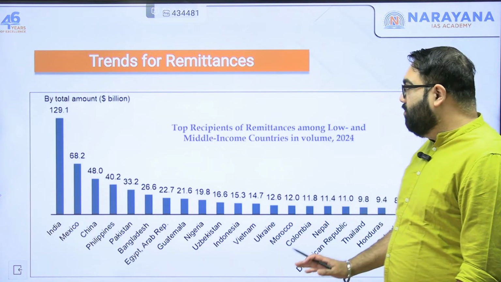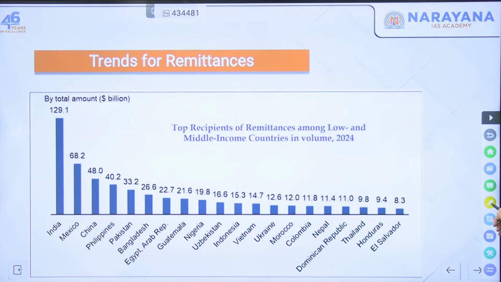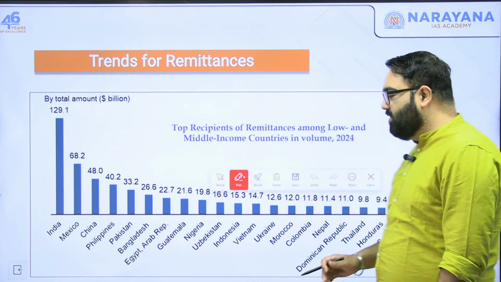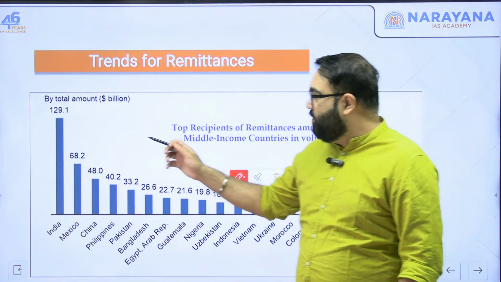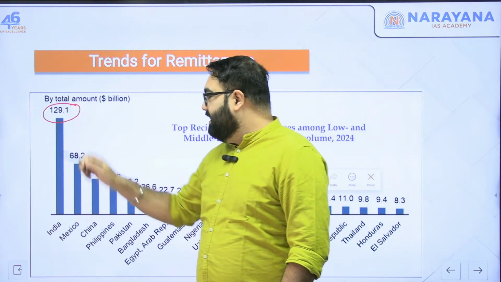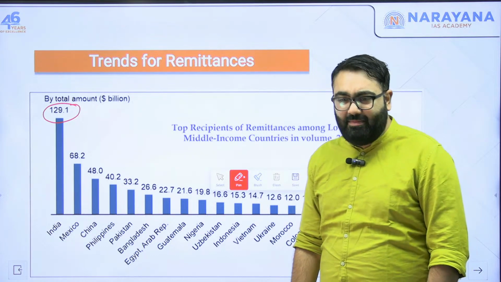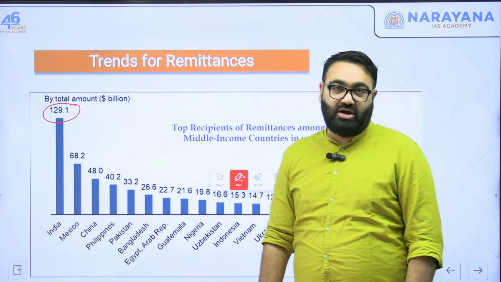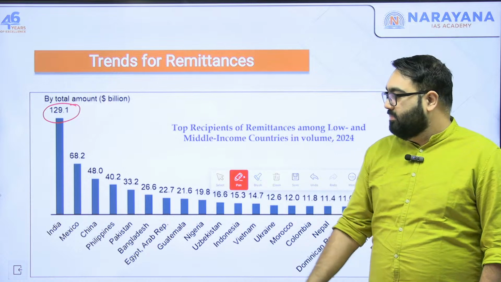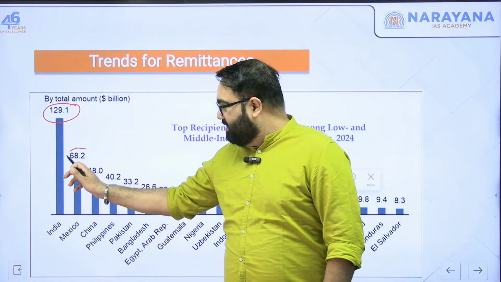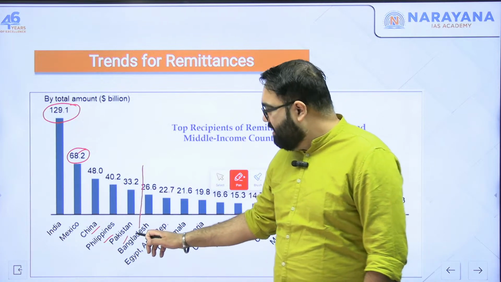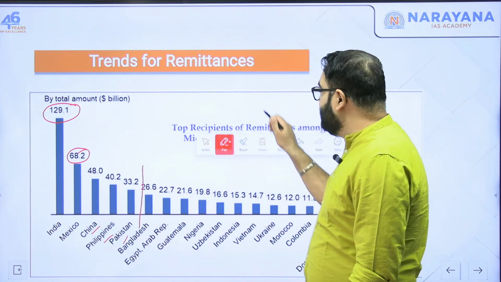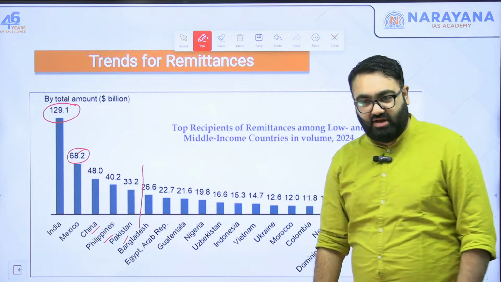In terms of amount, you don't have to remember it, but just for your reference, the amount that India receives, 129.2, is almost double the next country, almost double. Mexico is much lower, 68, then comes China, Philippines, Pakistan. So these are the top 5, but just for our interest's sake, let's look at the other countries as well and you will be able to see the trend.